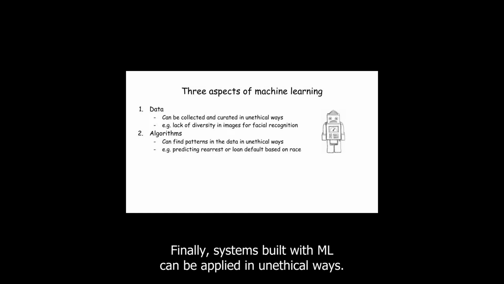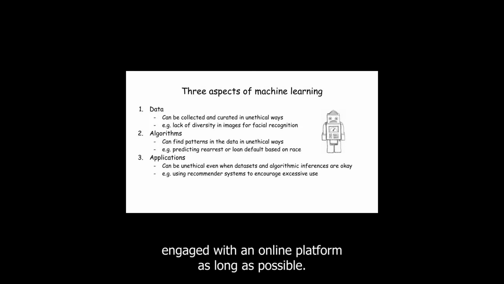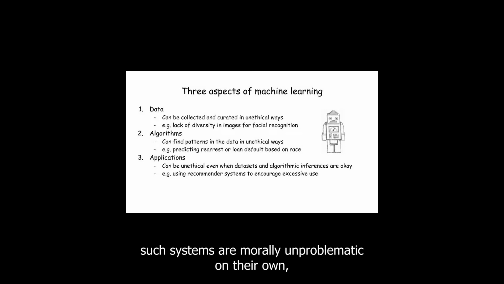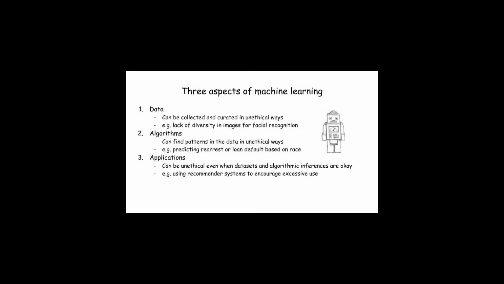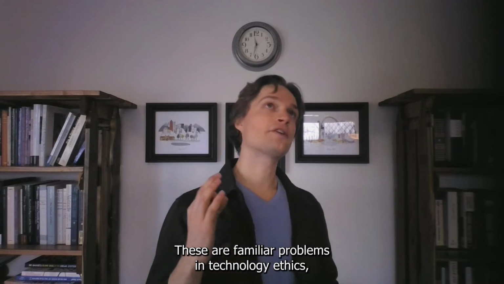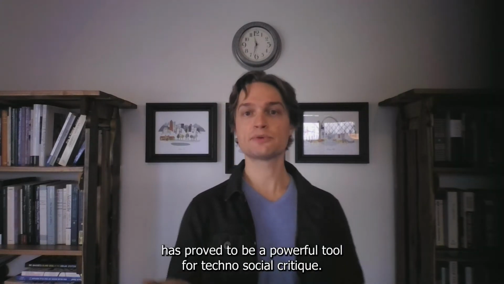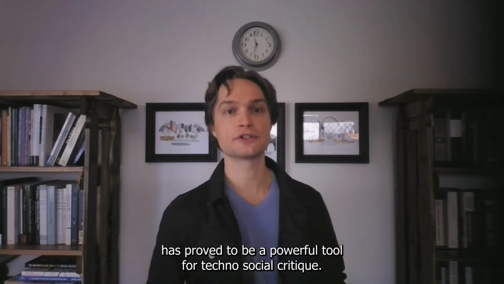Finally, systems built with ML can be applied in unethical ways. For example, recommender systems can be used to keep people engaged with an online platform as long as possible. And even if the data and algorithms used to build such systems are morally unproblematic on their own, using them in this way is arguably unethical, especially if the platform in question has the potential to work against its users' better interests. These are familiar problems in technology ethics, and they demonstrate how ethical theory has proved to be a powerful tool for technosocial critique.